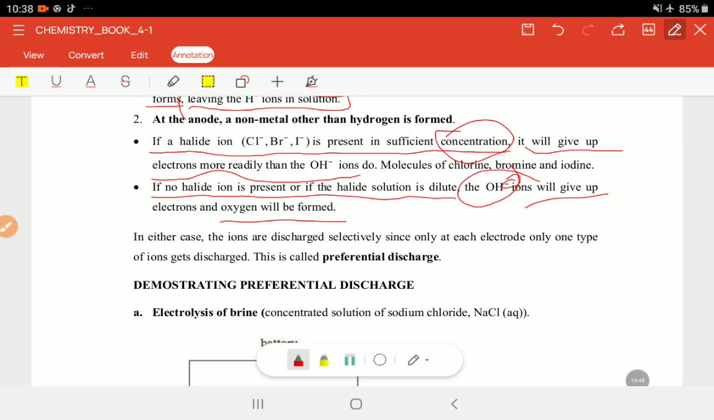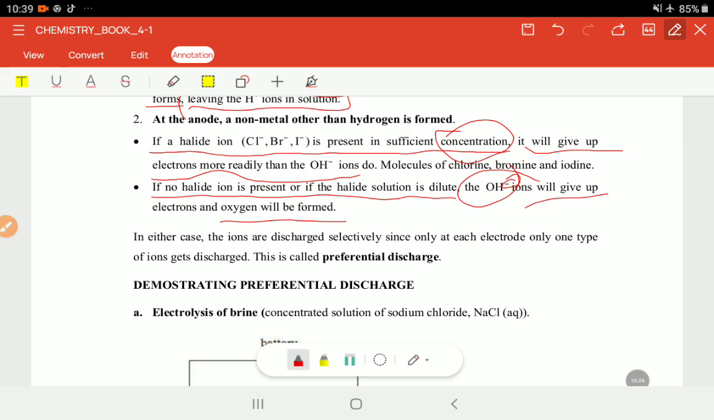Okay? This whole principle that we've just looked at: in this case, we're going to have, let's say, sodium forming? No. It is the oxygen that will be formed. In this case, chlorine gas, something like that. Or bromine gas which will be formed? No. There must be some conditions that have to be met for that.